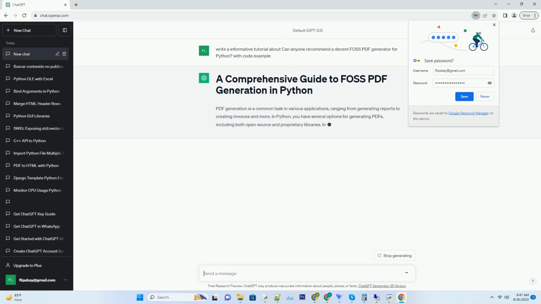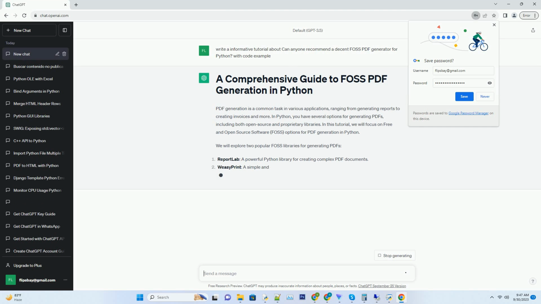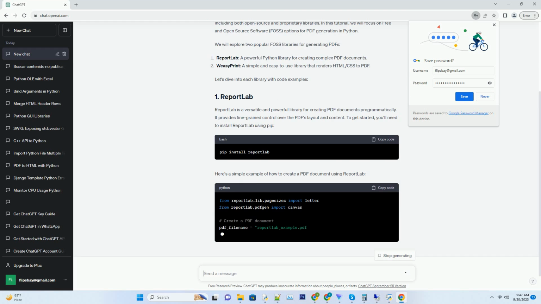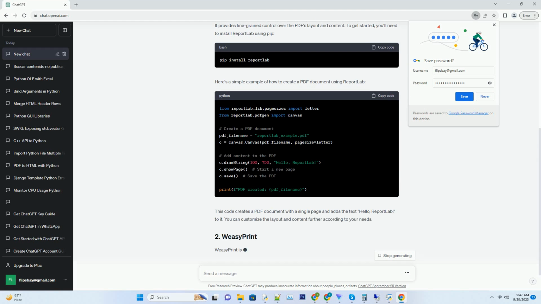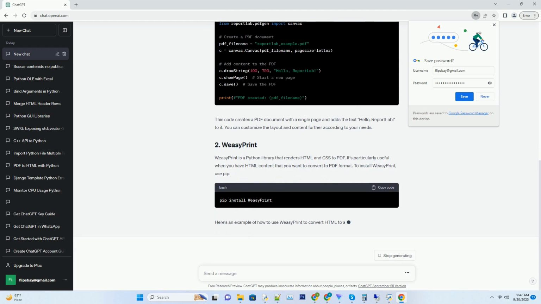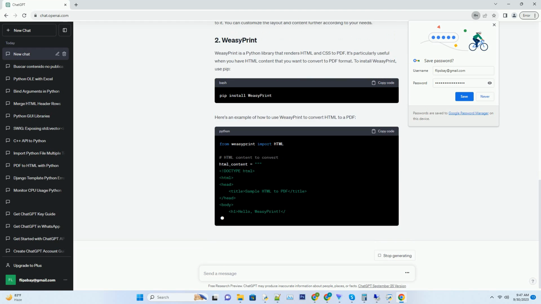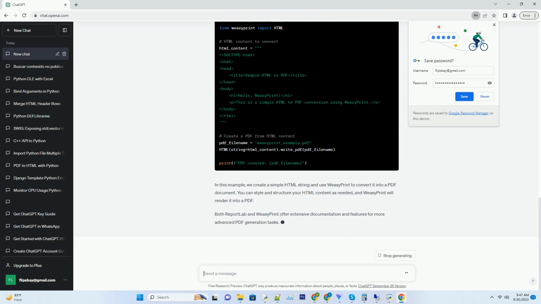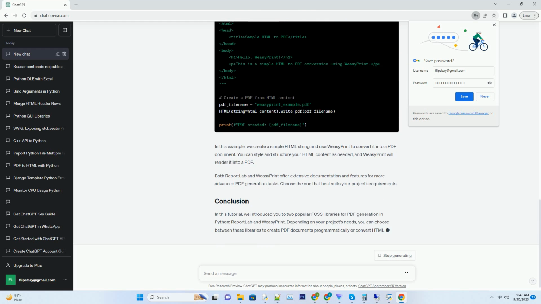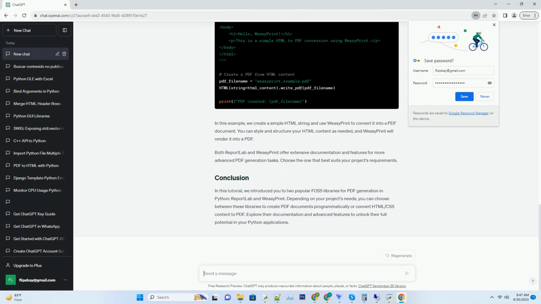PDF generation is a common task in various applications, ranging from generating reports to creating invoices and more. In Python, you have several options for generating PDFs, including both open source and proprietary libraries. In this tutorial, we will focus on free and open source software, FOSS, options for PDF generation in Python. We will explore two popular FOSS libraries for generating PDFs.